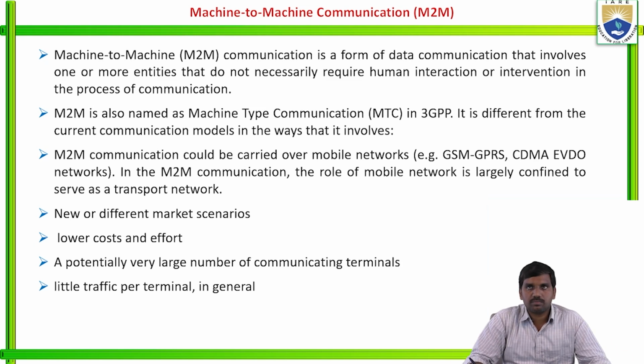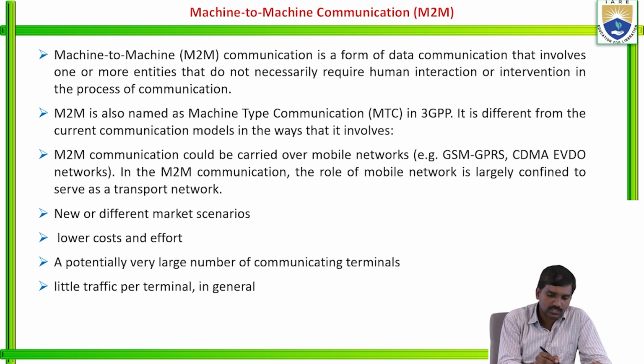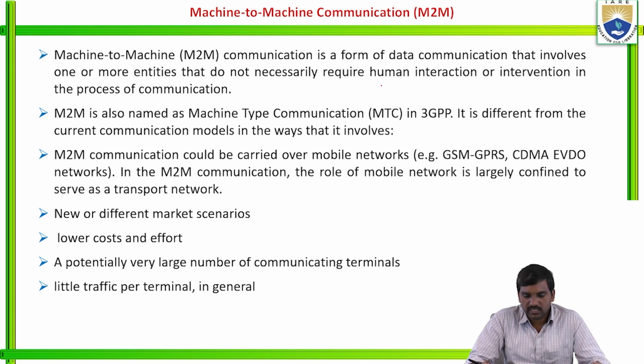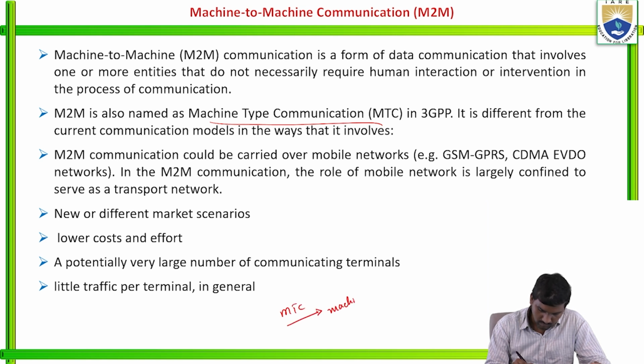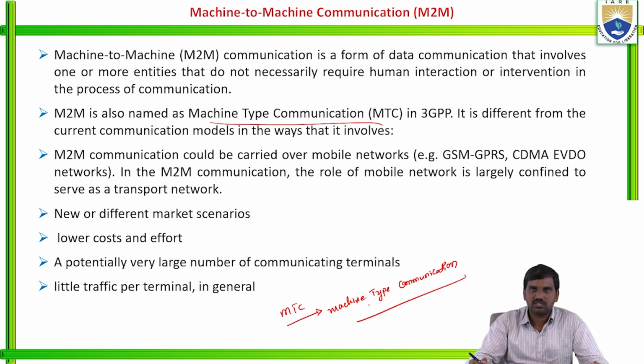Machine to machine communication is a form of data communication that involves one or more entities that do not necessarily require human interaction or intervention in the process of communication. M2M is also named as machine type communication, MTC, in 3GPP. It is different from current communication models in the way that it involves